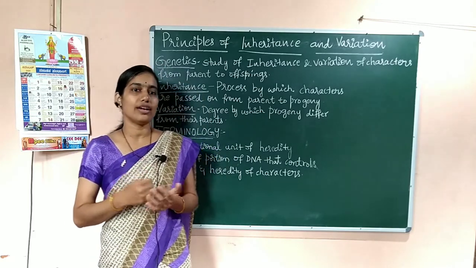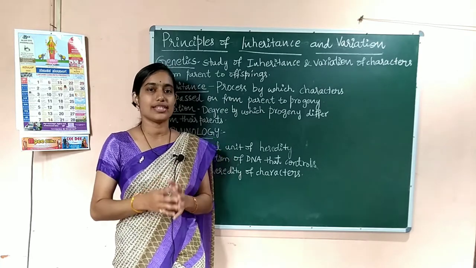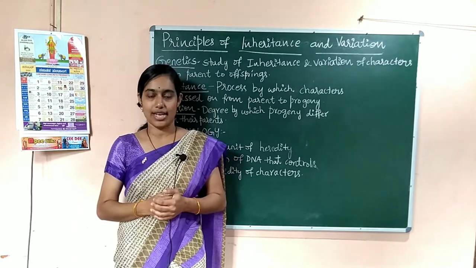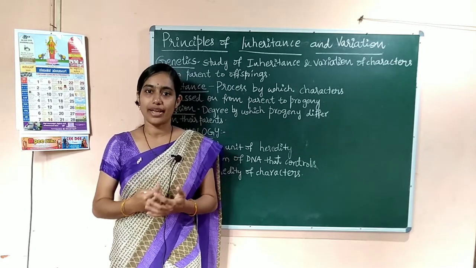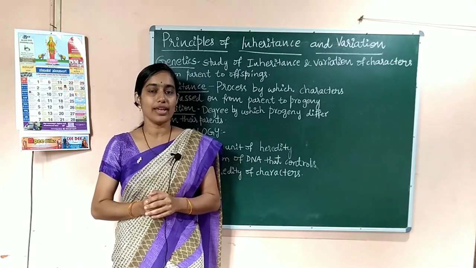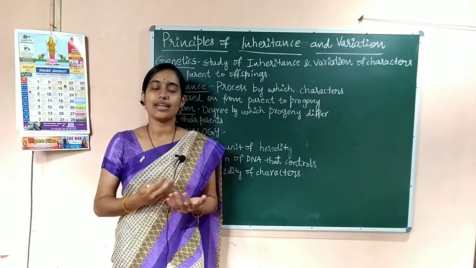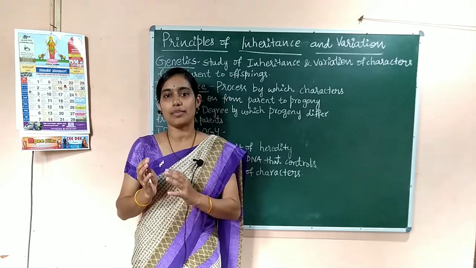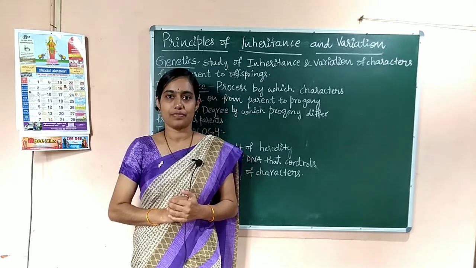When we look around us, you can observe that always a mother elephant, or you can say the adult elephant, gives birth to a baby elephant only, not any other animal, right? Like that, if you consider different plants, for example mango seeds, when you sow a mango seed and get a new plant, that plant will be only a mango plant, correct? Not any other plant. And in some cases, some of the offspring, or you can say the children or the baby, may resemble the parents in some of the characters, correct?